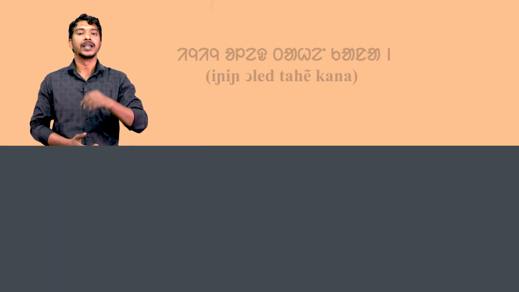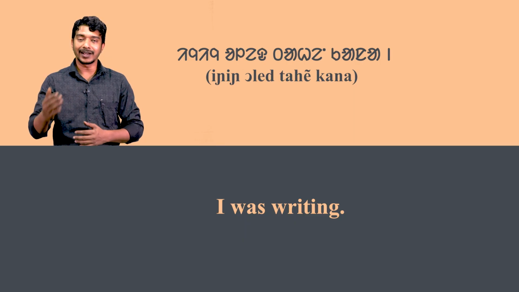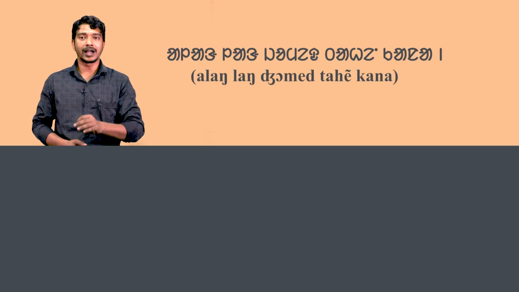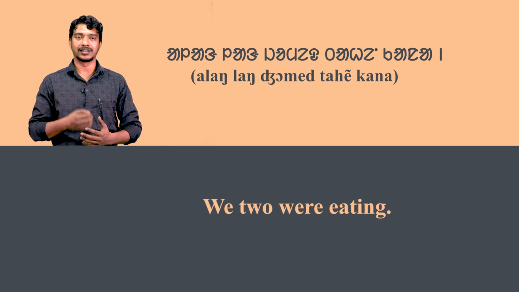It is generally used after the main verb. It denotes the indefinite imperfect. It refers to an incomplete action in the past and an action still being performed at the time referred to. Here are some usages of tahe kana in sentences. Ini ole tahe kana means I was writing. Alang lang jome tahe kana means we too were eating.